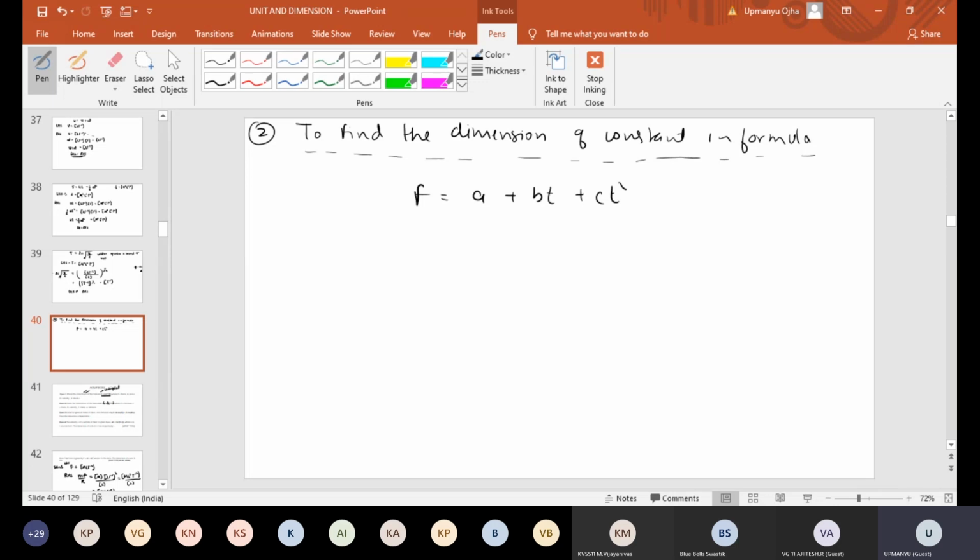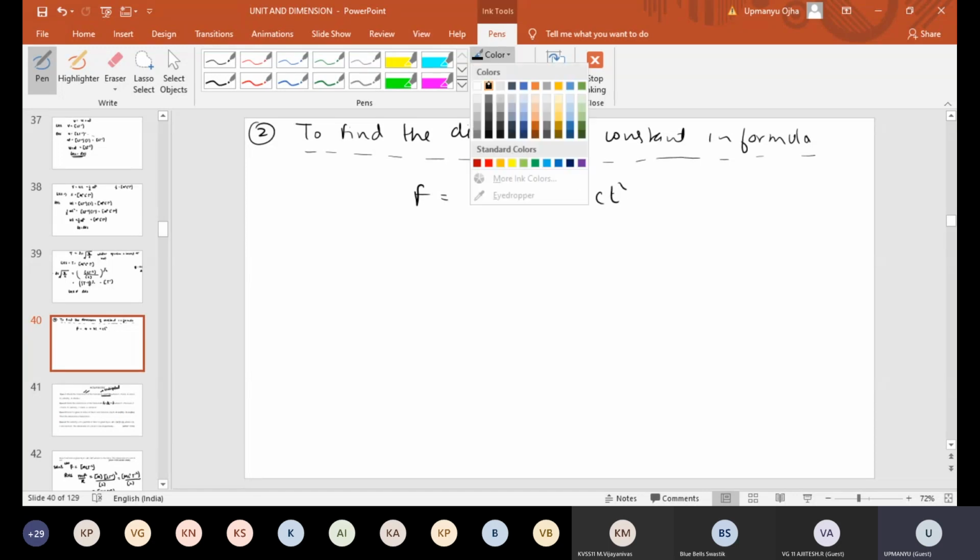Now we have already assumed that this equation is correct. If you look at this equation, A is a constant whose dimension we don't know, B is also a constant whose dimension we don't know, C is also a constant whose dimension is unknown to us.